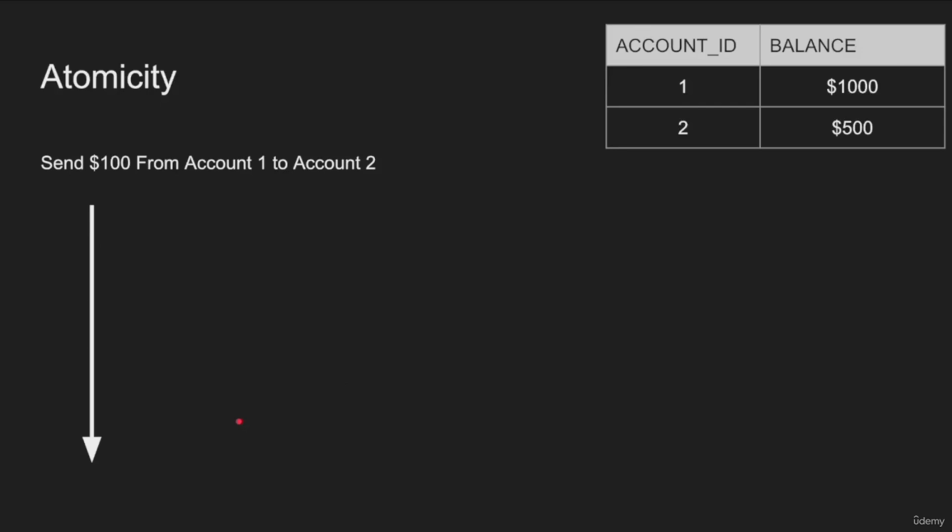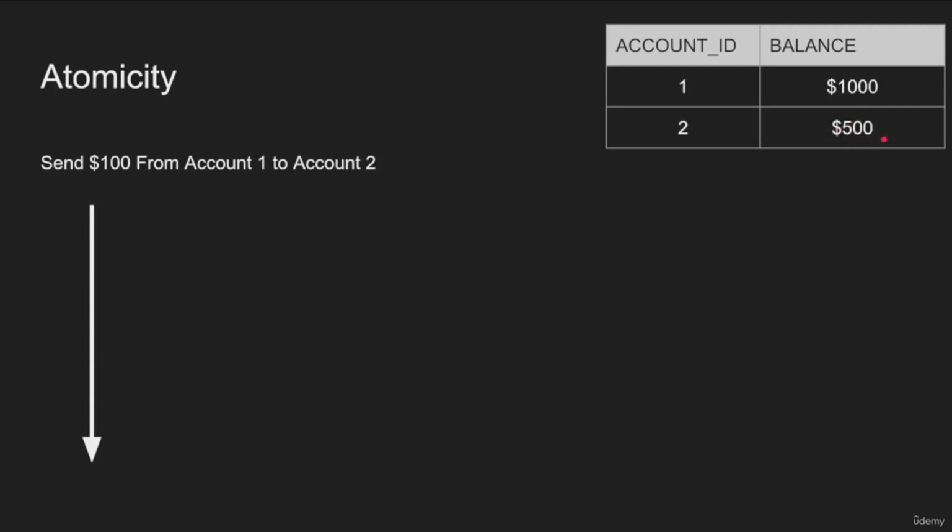Let's take an example. This is an example I talk about in my transaction lecture. Atomicity. So I have the same account table, balance 1,500, account ID 1 and 2. We want to send $100 from account 1 to account 2. Very simple. We need to debit this account and credit this account. So minus 100 here, plus 100 here.